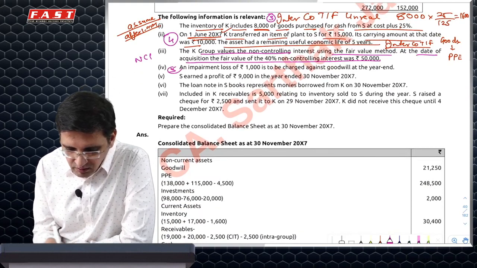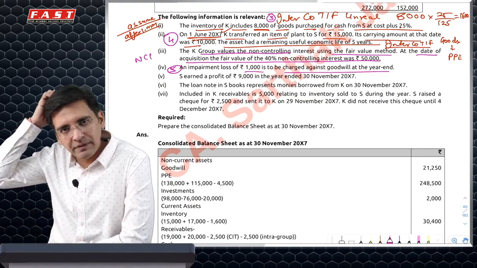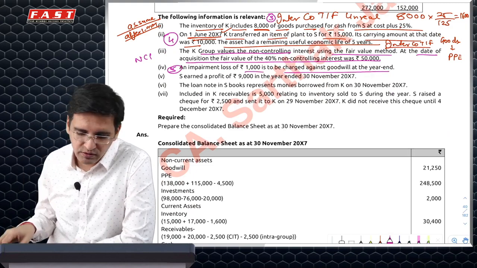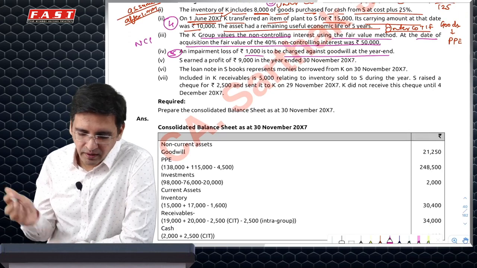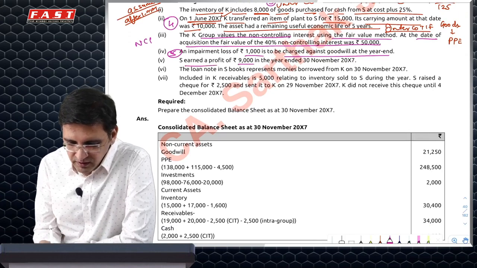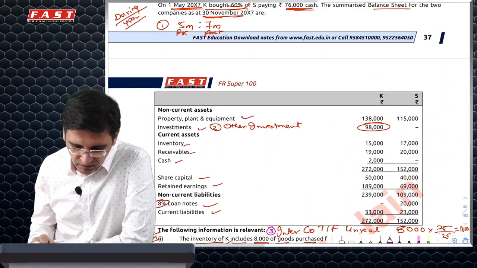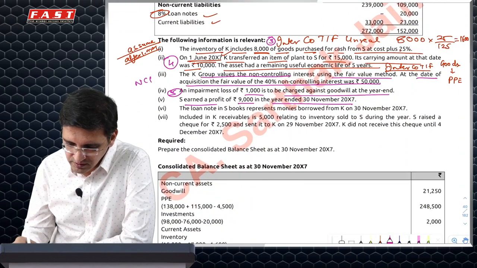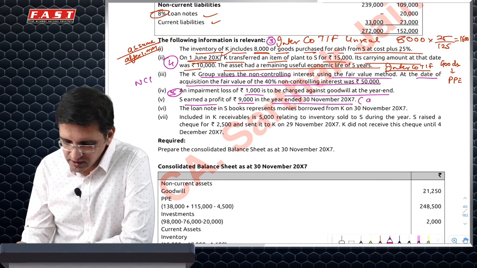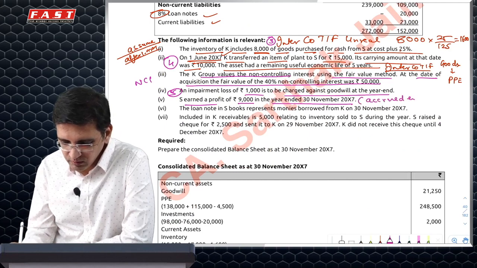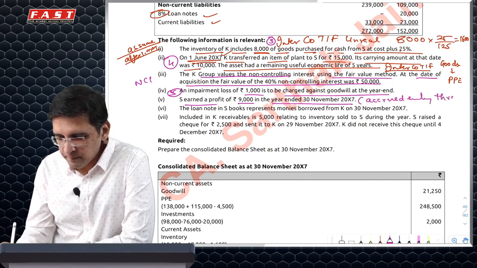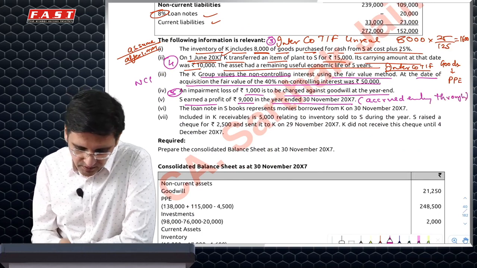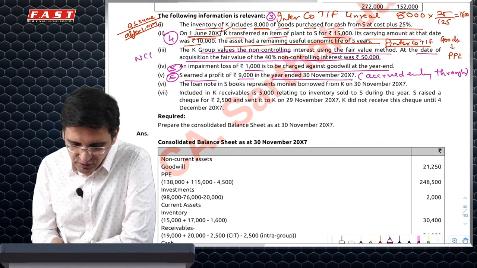Then you have impairment loss 1,000 to be charged. So goodwill will be reduced by this amount and NCI also will get affected by it. Then S earned a profit of 9,000 year ended 30th November 2007. So here you didn't have the information about current year profit. So for the 9,000, you'll have to take an assumption that it is accrued evenly throughout the year. So this is also an adjustment working note which you'll have to create.